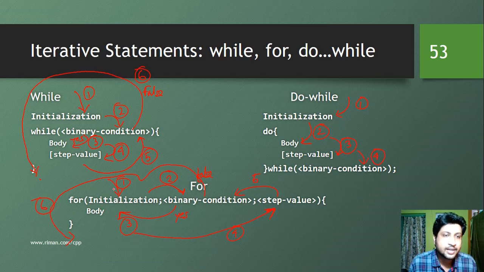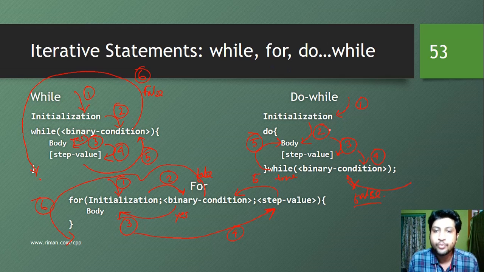So what is the difference here? In the case of while and for, after initialization we move to the binary condition, but in the case of do while, we are actually moving from initialization to the body and the step, and then to the binary condition. If this condition is true, what is happening? We are moving into the body again. So this is the fifth step, and if this condition is false, we are actually moving out of this loop.